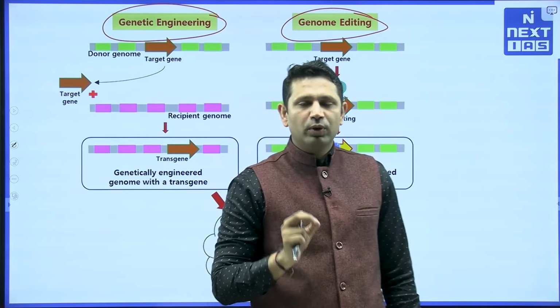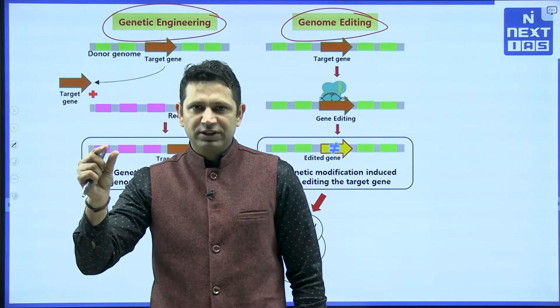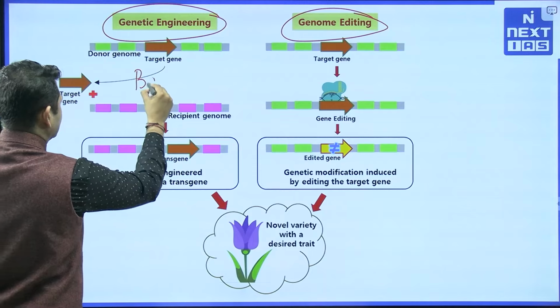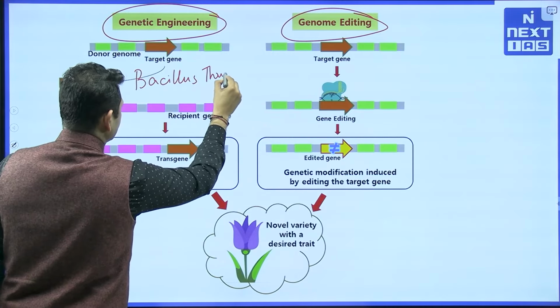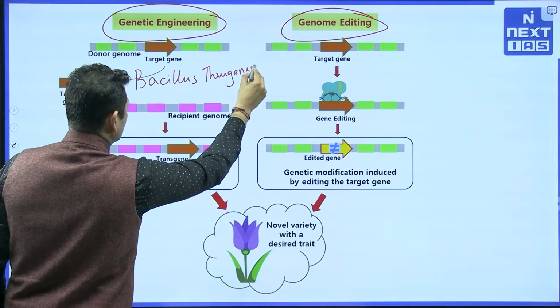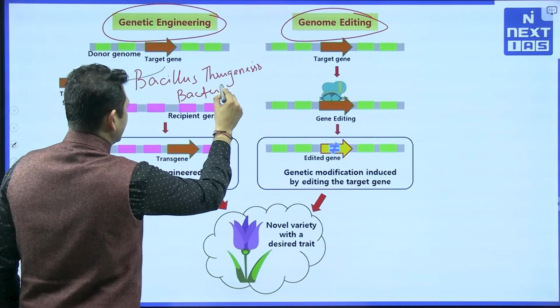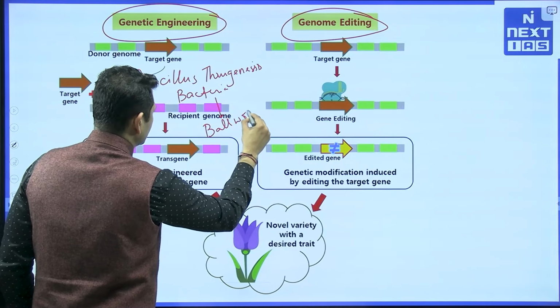In genetic engineering, what we do is that we choose an organism and we see this trait is beneficial. For example, in Bacillus thuringiensis, that is a bacteria, we found that there is a gene that can kill the bollworms.